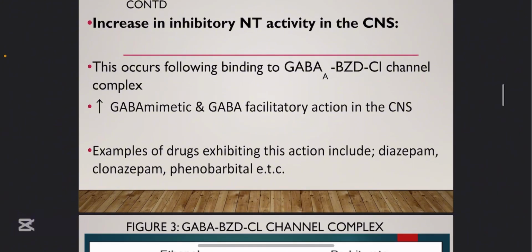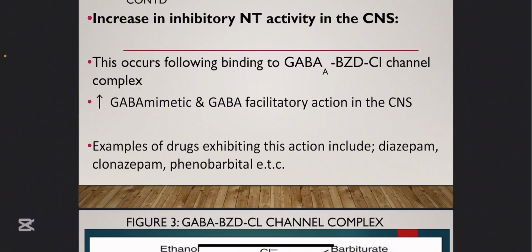Then there are some drugs that act by facilitating the activities of GABA. They help GABA to work better. Do you get that? These ones are called GABA facilitatory. So some drugs can help to reduce seizure by increasing the inhibitory neurotransmitter, which is GABA. That's the first mechanism there: some drugs are GABA mimetic and GABA facilitatory.